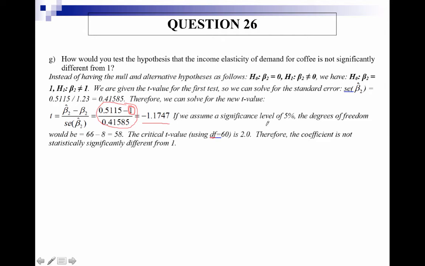Now, if we assume a significance level of 5%, degrees of freedom be 58, and the critical t-value is going to be 2. Since 2, the critical value, is greater than the absolute value of 1.1747, we cannot reject the null hypothesis that beta 2 is equal to 1, and therefore the coefficient is not statistically significantly different from 1.